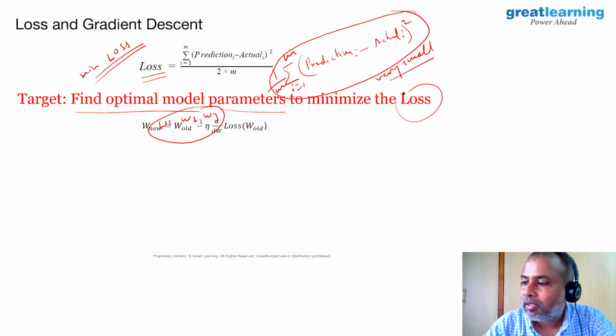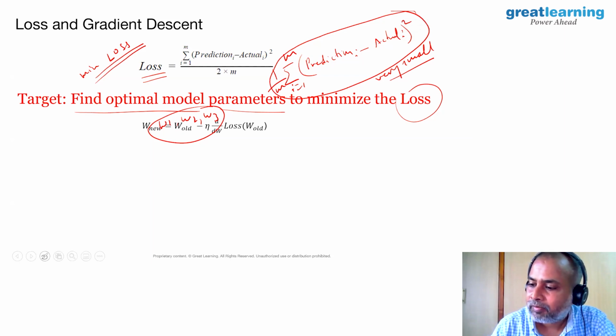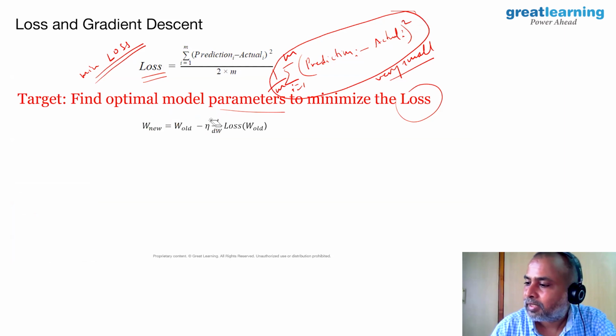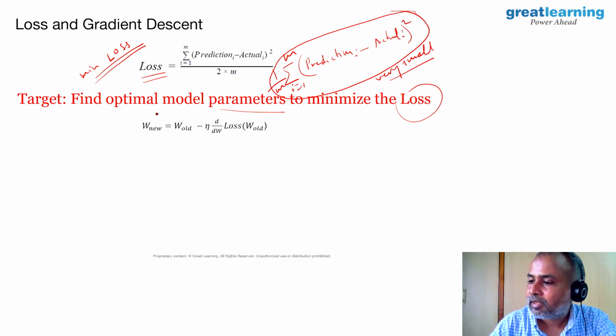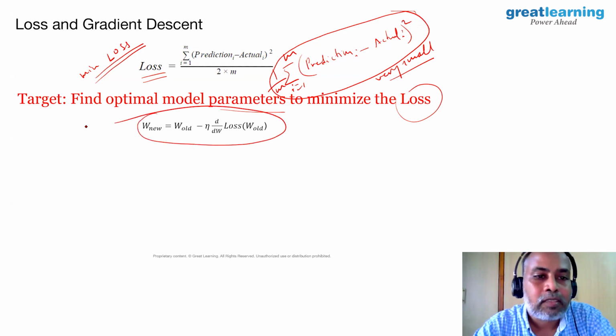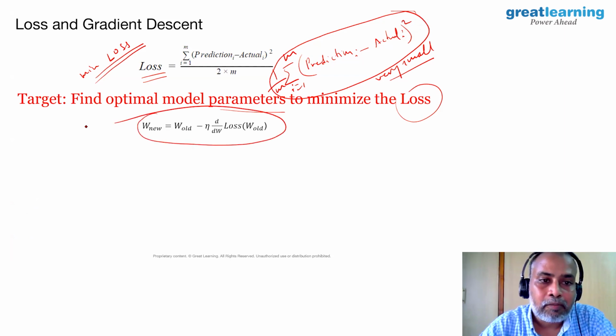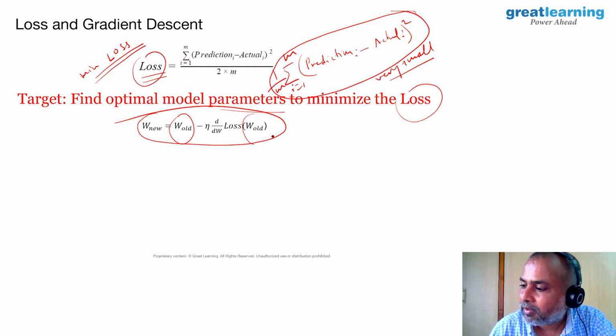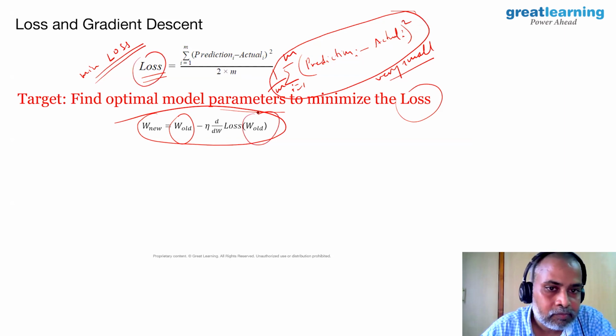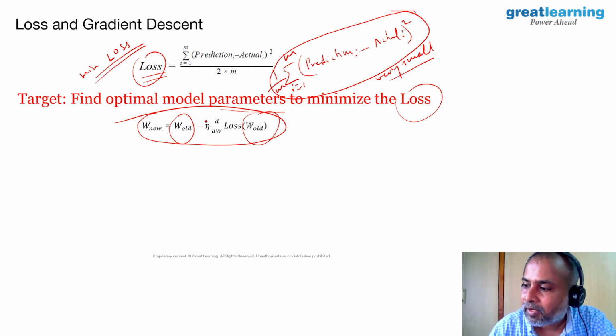If you look at the next equation, we write it as: take the old model parameters, take the derivative of loss with respect to the model parameters, and multiply it with something called the learning rate. Eta is the learning rate.